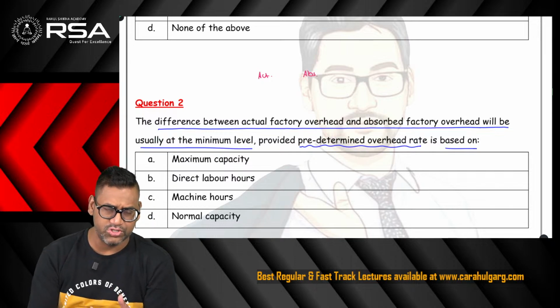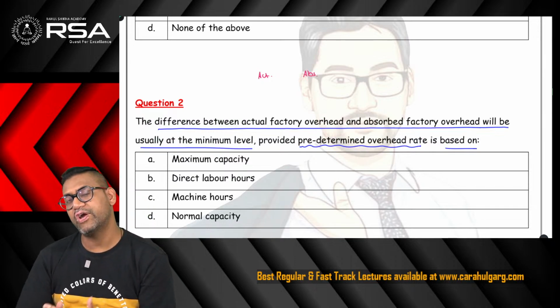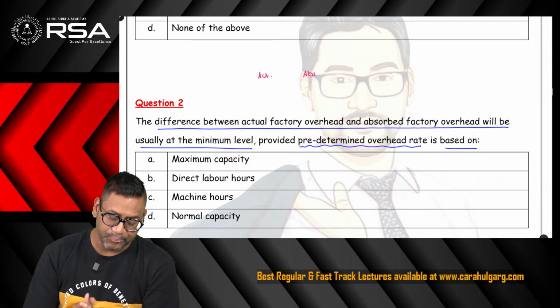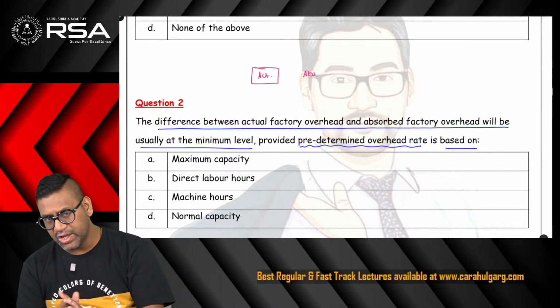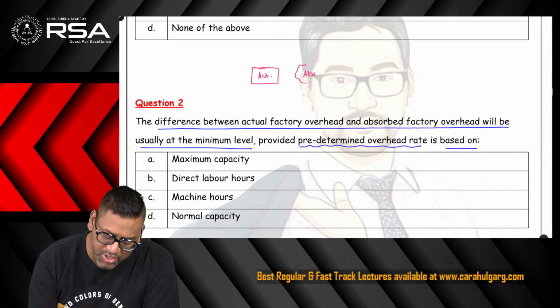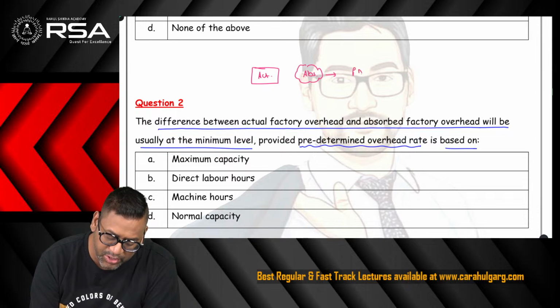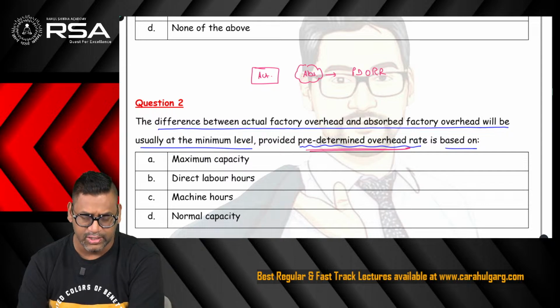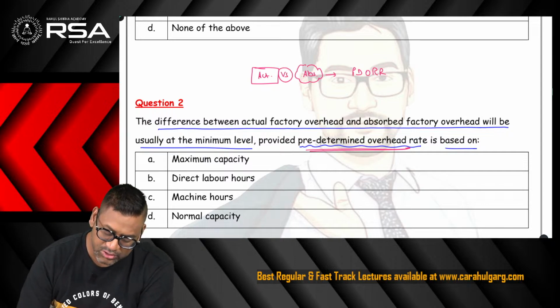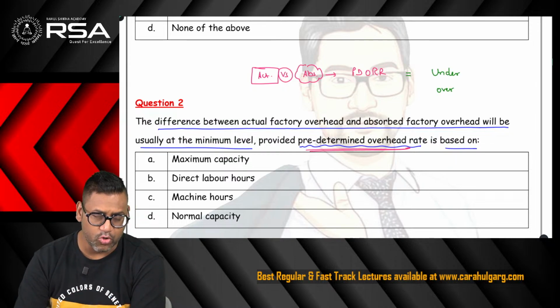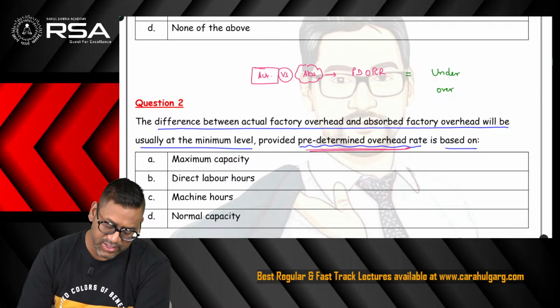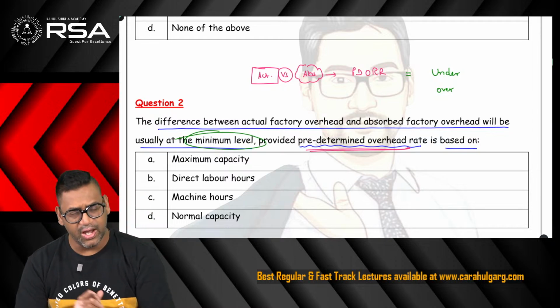We know this usually is the first topic in the chapter overhead, where we find out the under or over absorption. Now, actual overhead, we all know, is determined at the end of the year. But for absorbed overheads to be determined, we use something called the predetermined overhead recovery rate, about which the question is mentioning. And we know that when we compare actual with absorbed, we get either under absorption or over absorption. The question is saying that the difference will be minimum, meaning either under or over.